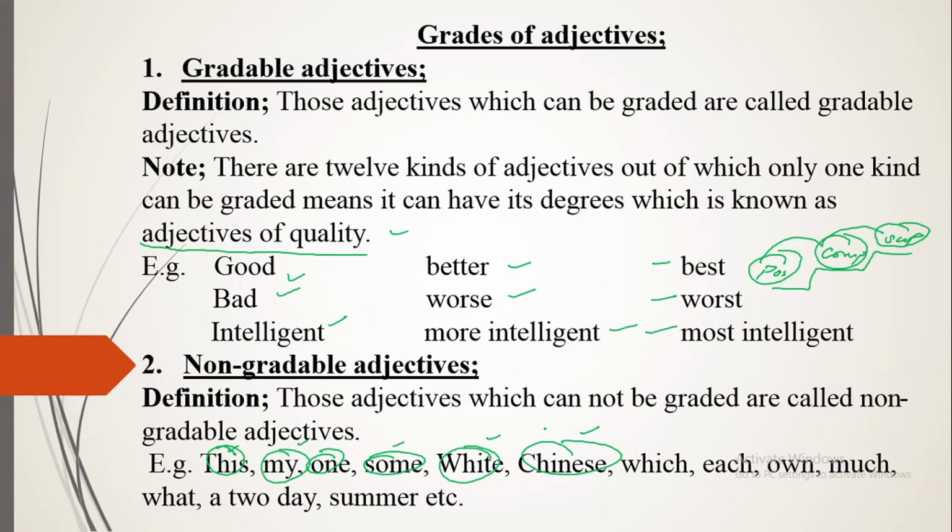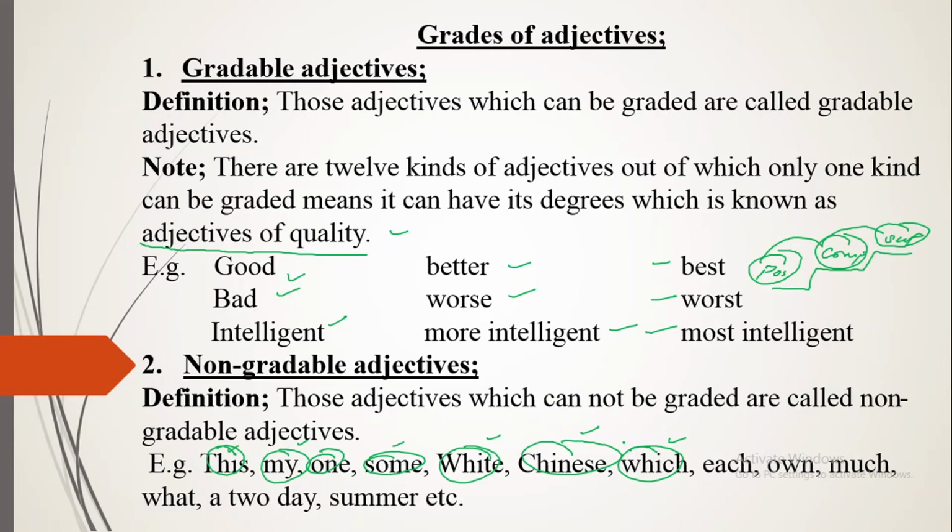In the same way, there is the possessive adjective, and the interrogative adjective, which is used for asking questions. Which book is yours? This cannot be graded: which, whicher, whichest.